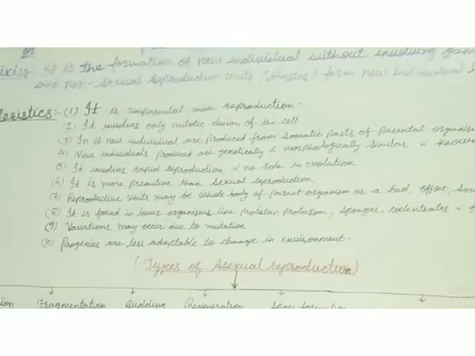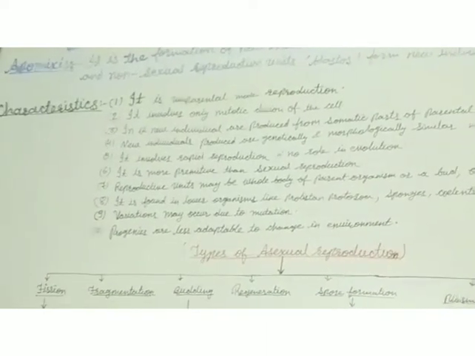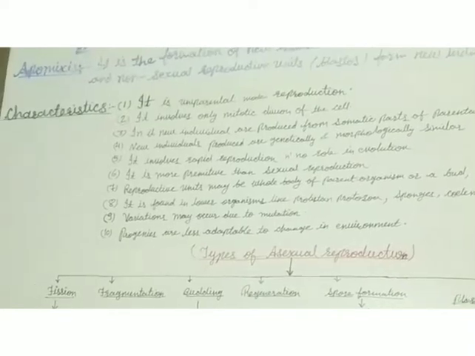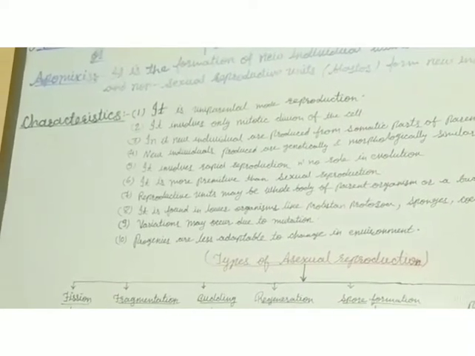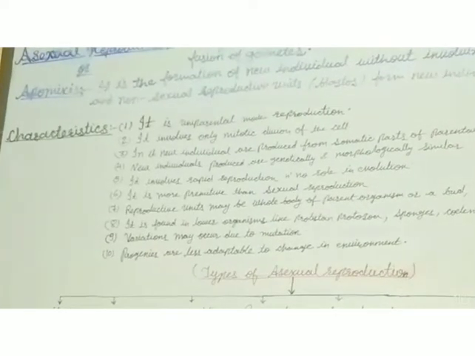These are somatic cells, meaning normal body cells, which grow, mature and form the new individual. In this way, asexual reproduction takes place in lower, primitive, less developed organisms. Only they show the asexual type of reproduction.